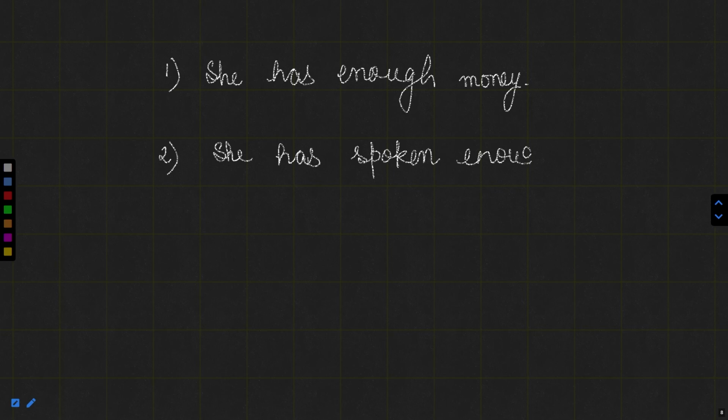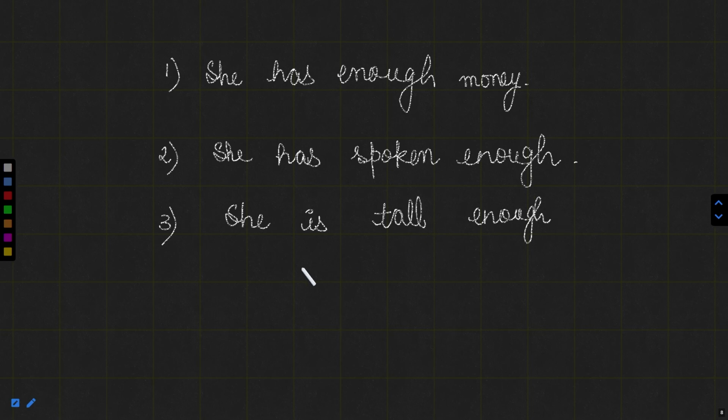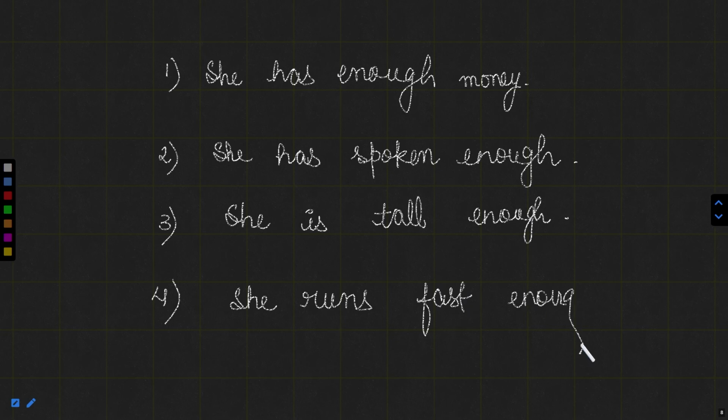This is another sentence. Third, she is tall enough. And the fourth sentence is, she runs fast enough. Now, these are different sentences in which we have used the same word, enough.